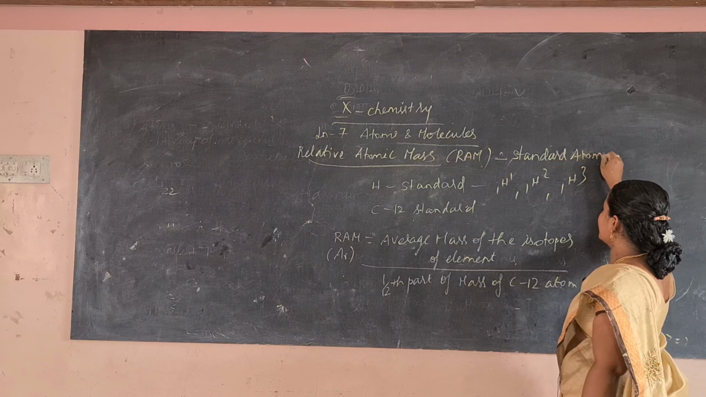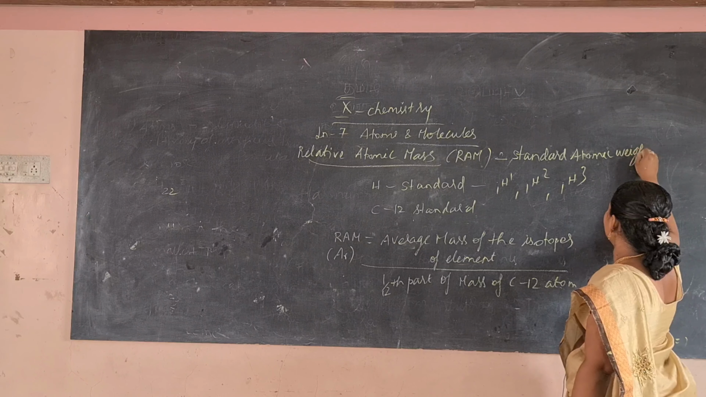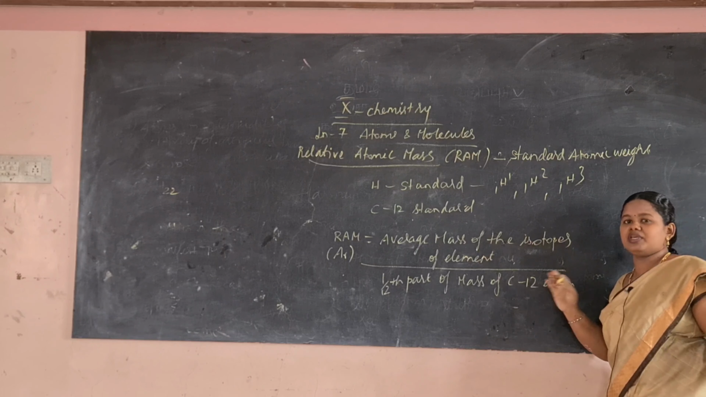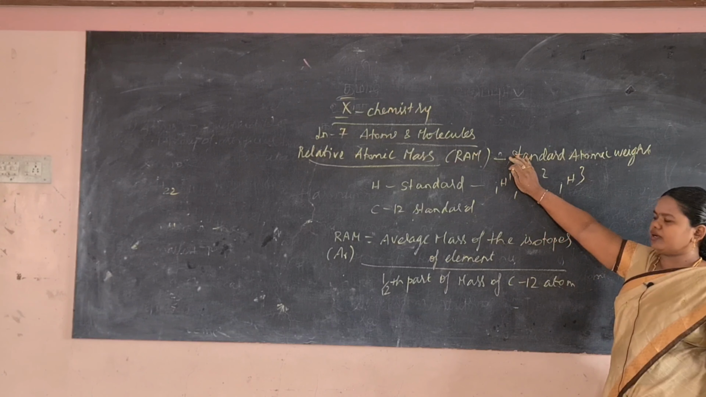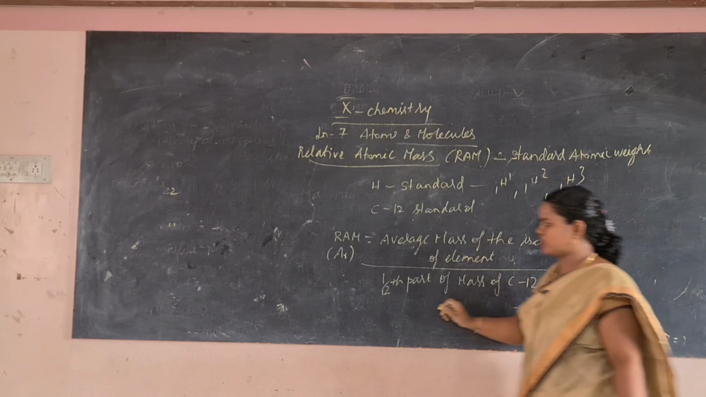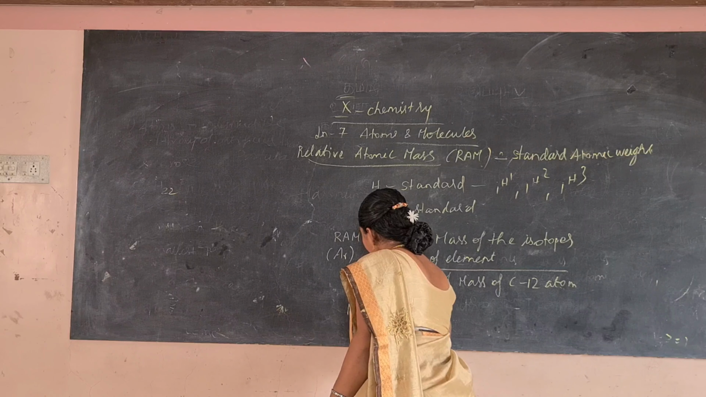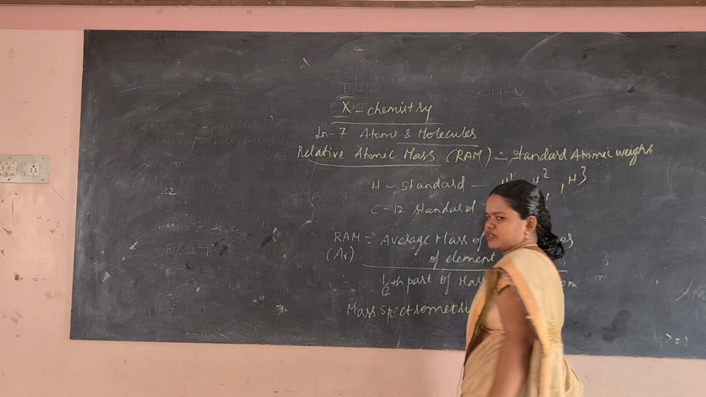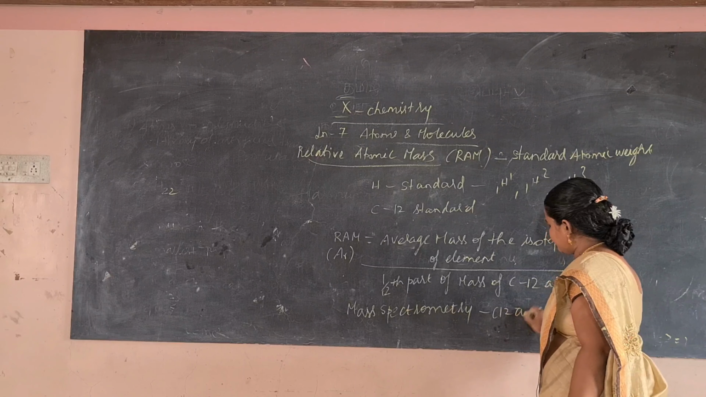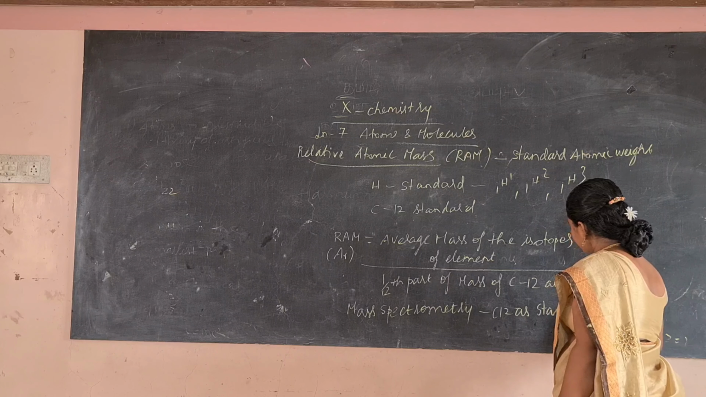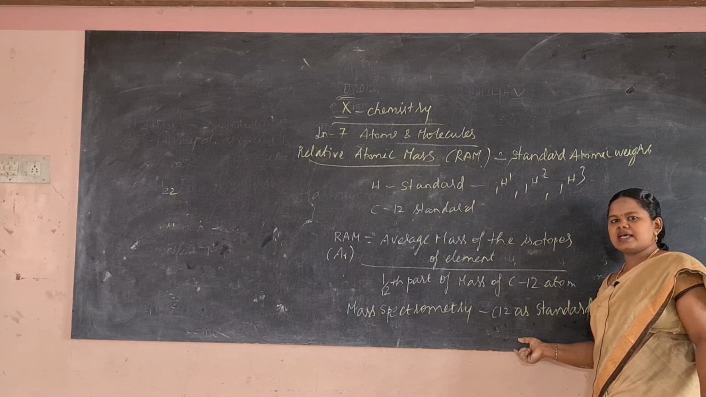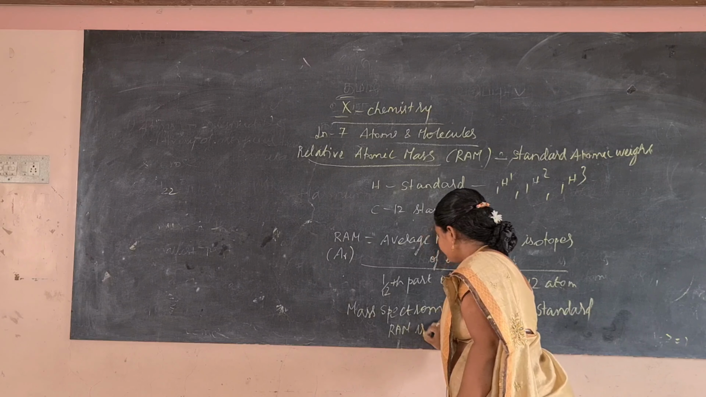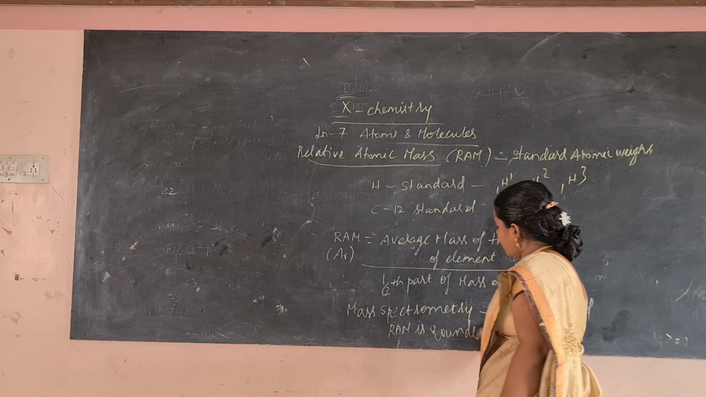Standard atomic weight. And this relative atomic mass calculation is very useful to predict the mass of the proton and neutron as well as the mass of the compound and the whole. So this relative atomic mass is measured by mass spectrometry. RAM, that is relative atomic mass, is measured by mass spectrometry using C12 as standard. And here this relative atomic mass is rounded off to whole number.